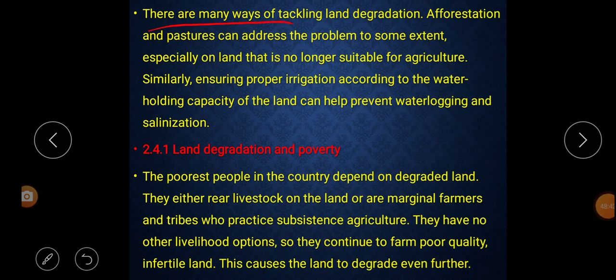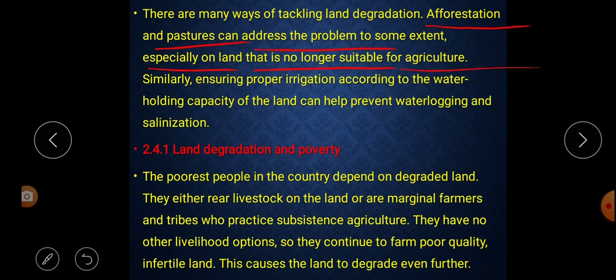There are many ways of tackling land degradation. So we discussed many ways in which land gets degraded, but there are many other ways too. Afforestation and pasture management can address the problem to some extent, especially on land that is no longer suitable for agriculture.